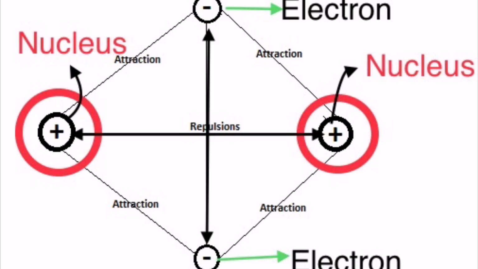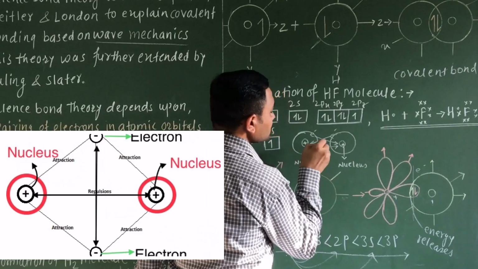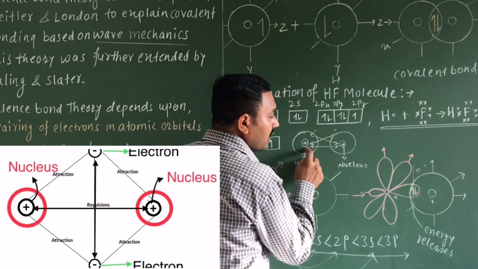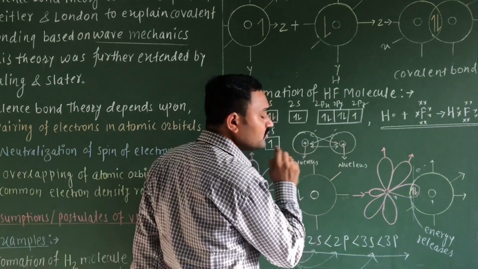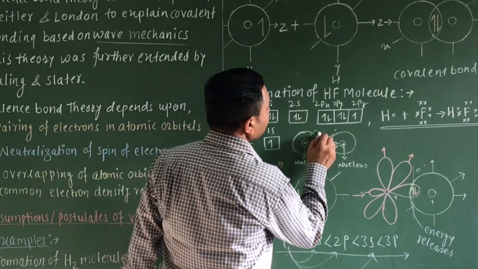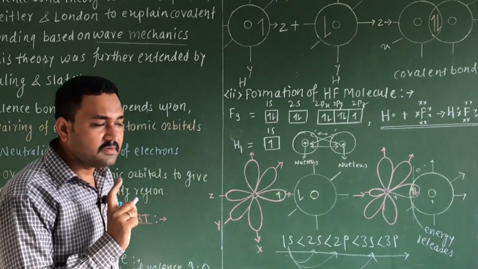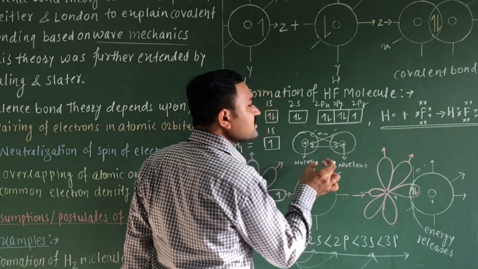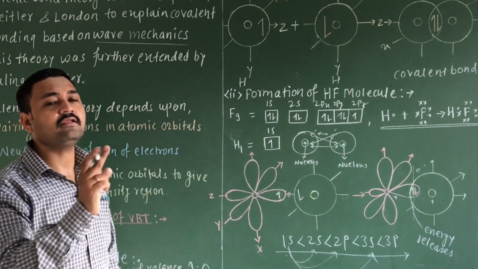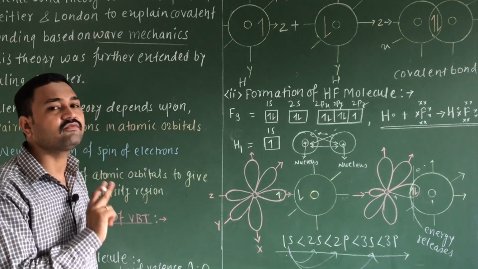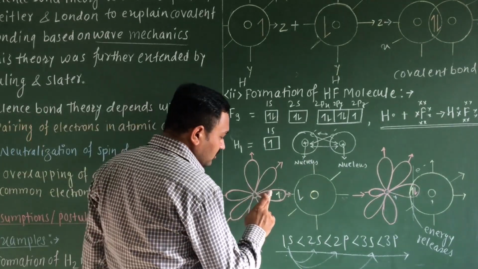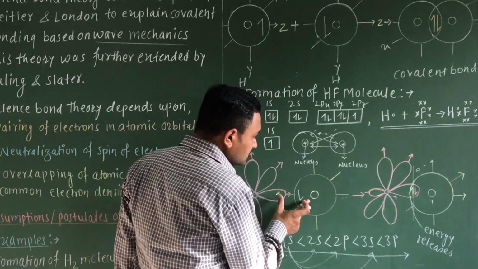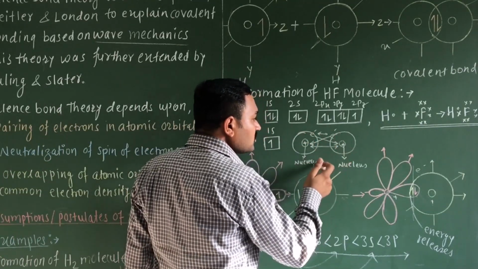Similarly, there will be the force of repulsion arising between the two combining atoms. That is the force of repulsion between the two nuclei of the two atoms and the electrons of the two atoms. Always remember, at the equilibrium distance, the force of repulsion and the force of attraction are exactly balanced. Now that is called the equilibrium distance. So when the atomic orbitals overlap with each other at the equilibrium distance, these force of attraction and force of repulsion are balanced.